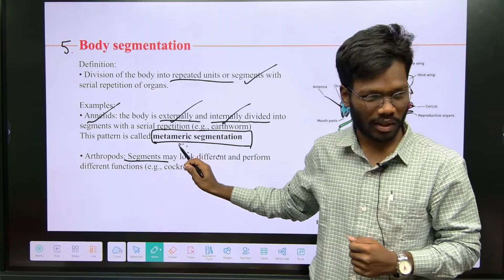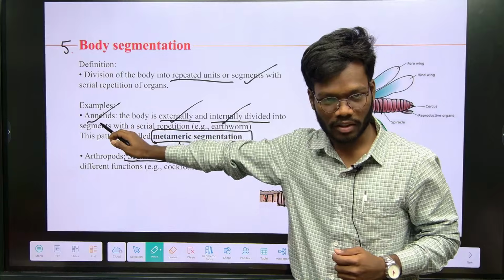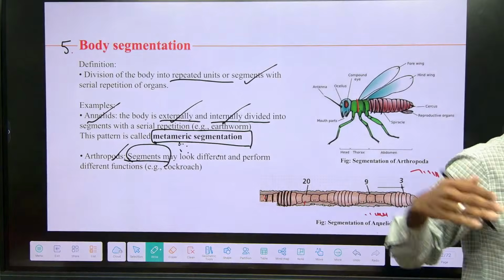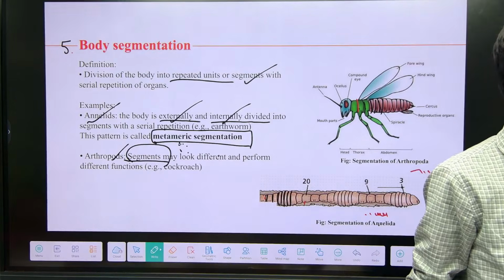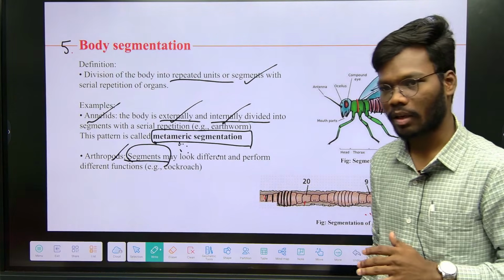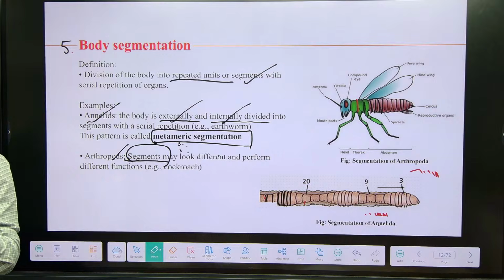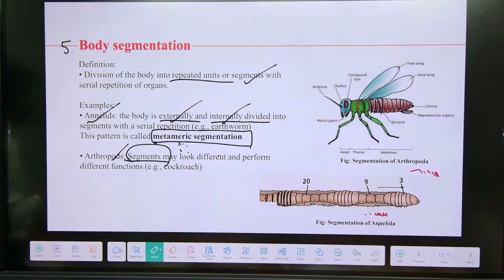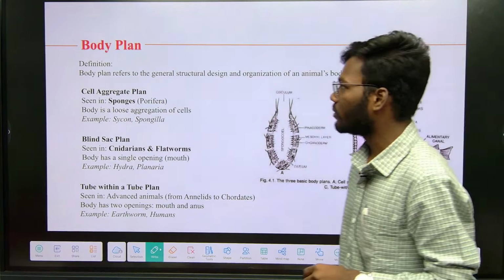This is present only in annelida. Remember, metameric segmentation is present only in annelids, whereas in arthropods there is only normal segmentation. Before that, all are unsegmented animals. After that also, mollusca is an unsegmented animal, right? Echinodermata is also unsegmented. So segmentation is seen only in annelids and arthropods: annelids have metameric segmentation, arthropods have normal segmentation. So that is about body segmentation, right? Understand? Shall I move on? Right. Next one is body plan.